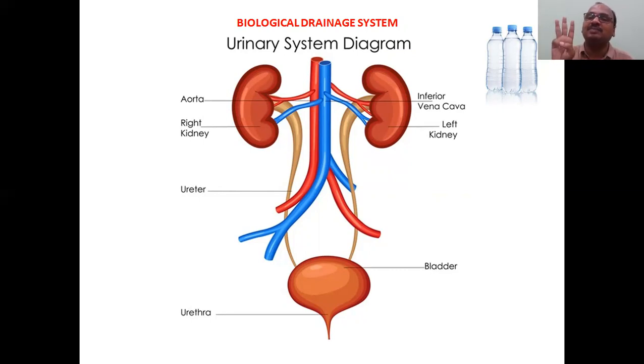At least a minimum of 3 liters you have to take, equal to the plasma volume. Blood volume is 6 liters, and 3 liters is the plasma volume. We saw that in my last video. Minimum 3 liters you have to take, otherwise kidneys will fail. Very high demand is there in the market.